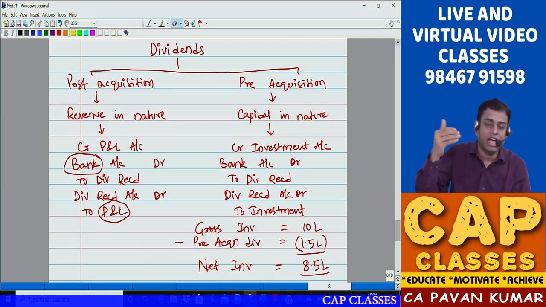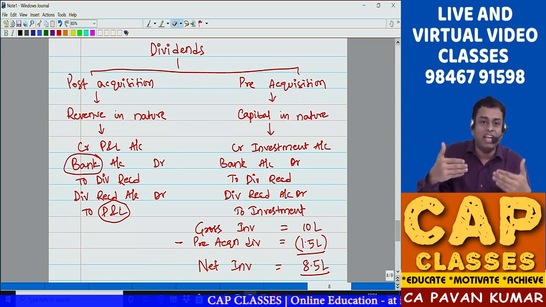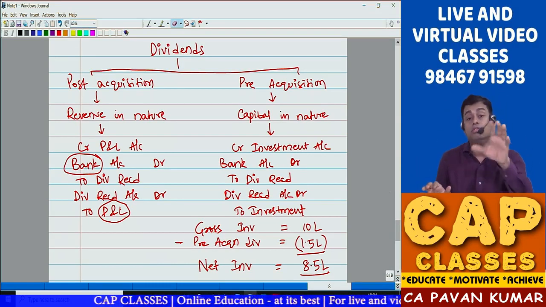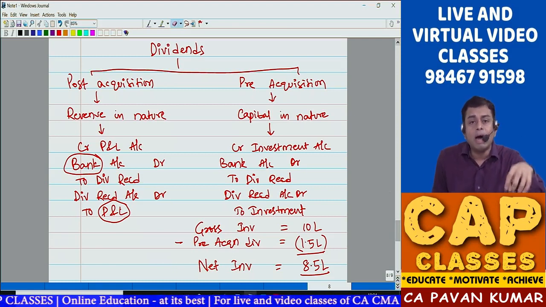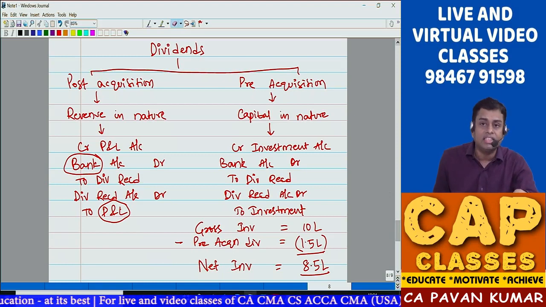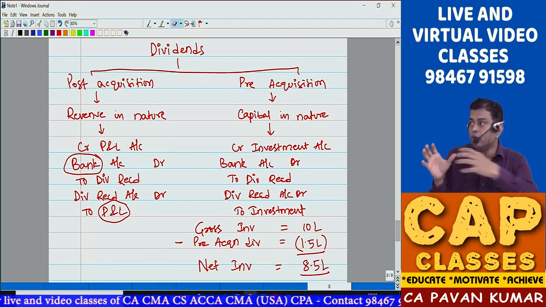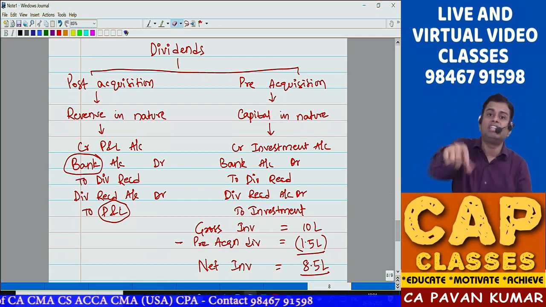Now see, shares are bought and sold at market price. You and I cannot negotiate and buy shares. Only for the sake of example I am telling you. Then I told you, bro, listen. There is a very strong market information that Reliance is going to declare huge dividend this year. You will be receiving 1,50,000 rupees of dividend. If you buy these shares from me, you will be receiving 1,50,000. Now you are like, Pavan sir, I want these shares.